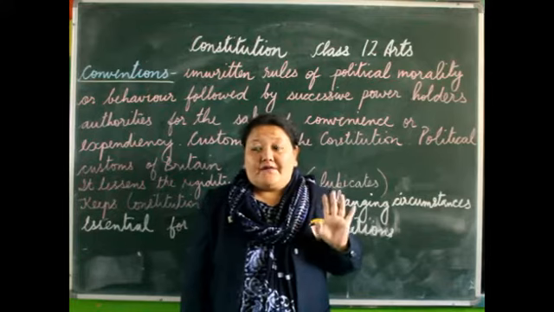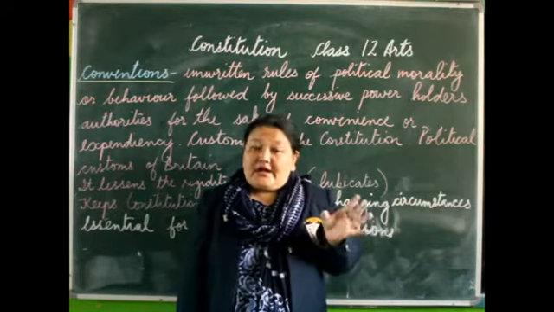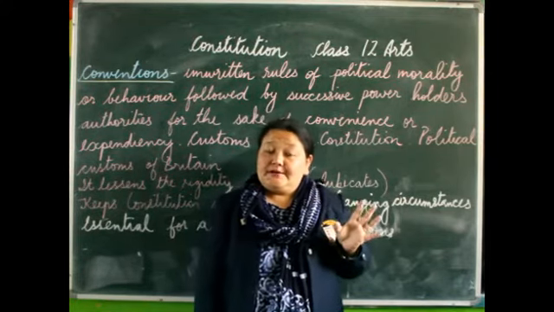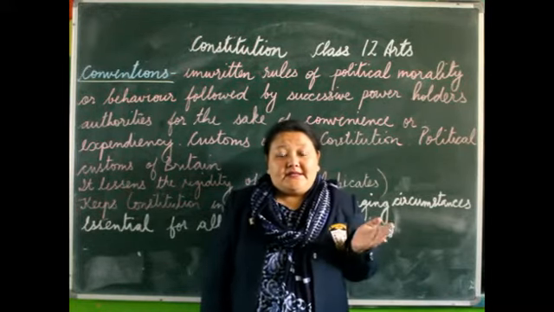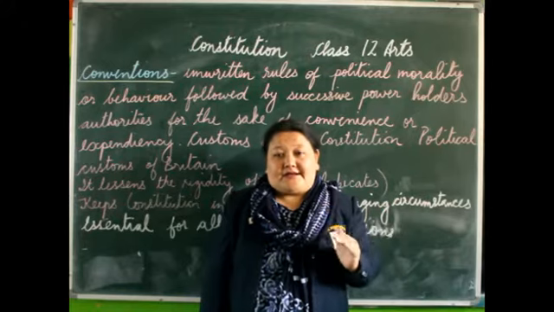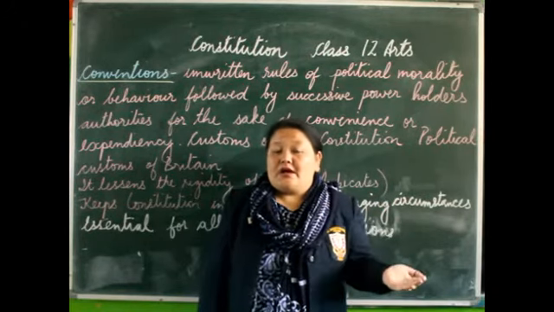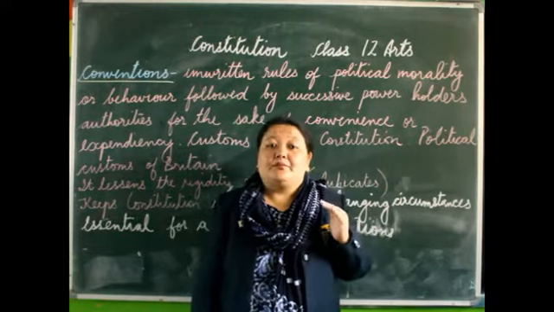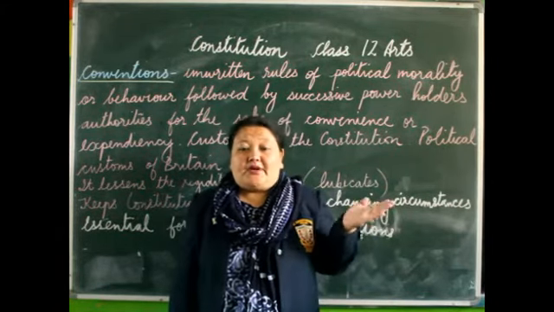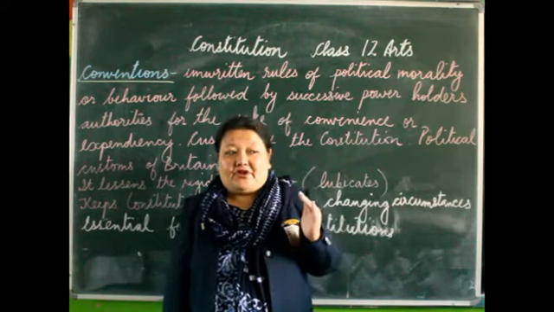There is no hard and fast rule that the monarch always has to listen to the Prime Minister, but it is now an accepted fact that the monarch always works according to the advice given by the Prime Minister. So this is also an example of a convention.